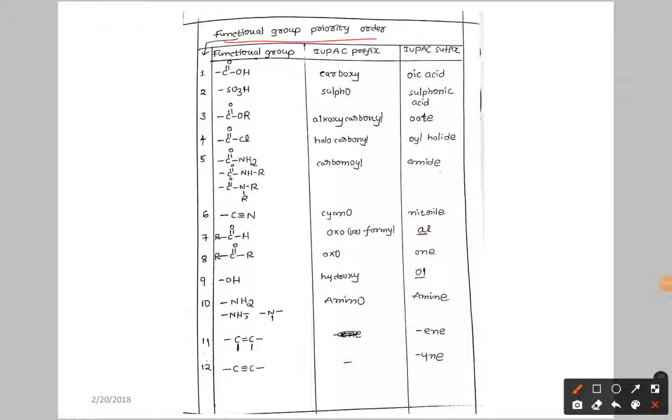It is the same thing, but here I wrote it in order. In the textbook it is not in order, so I wrote it in order for convenience. The first priority goes to acid, C double bond OH. If it is a prefix, you write carboxy. If it is a suffix, you write oic acid. Suffix means you end the parent chain with it. Prefix means it is a substituent, so you write carboxy. If it is the main functional group, you write oic acid.